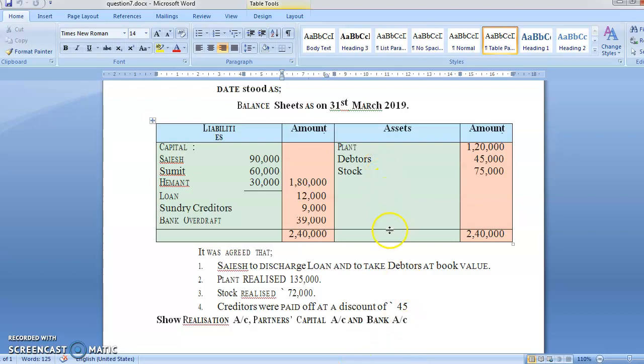Now I cannot see a bank balance, but here I have a bank overdraft. And everybody knows the meaning of bank overdraft. Bank overdraft means you are allowed to withdraw money in excess. Even when you have a negative balance, the bank will allow you to remove money up to the specific amount they have given you as an overdraft. So that means instead of a debit balance, you are going to have a credit balance in your bank account.